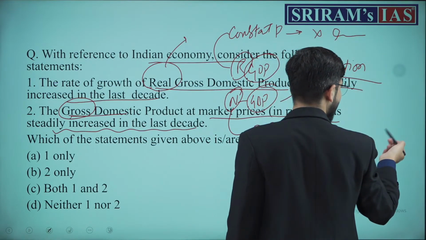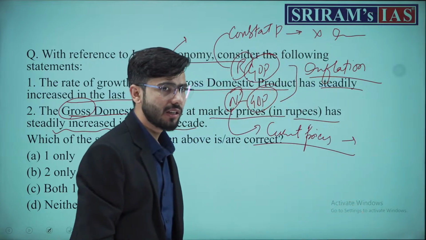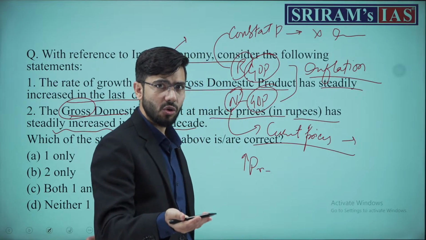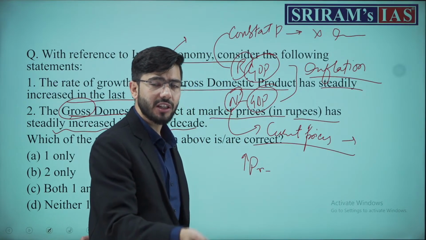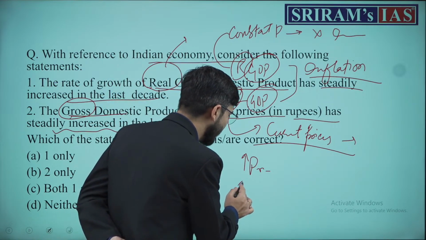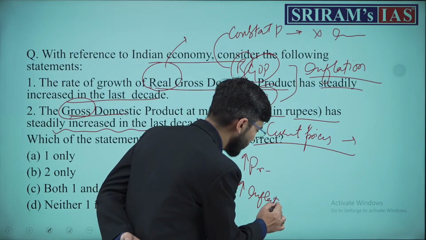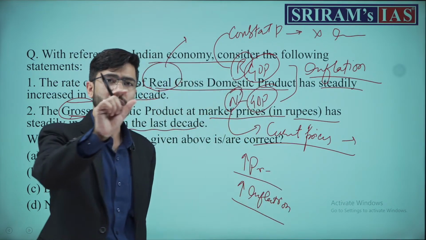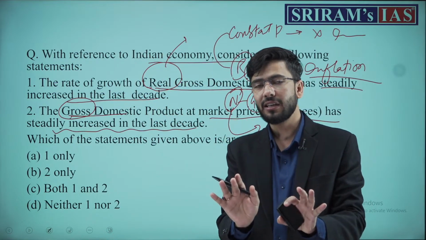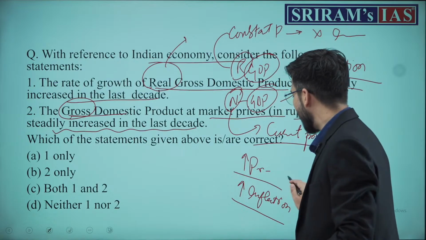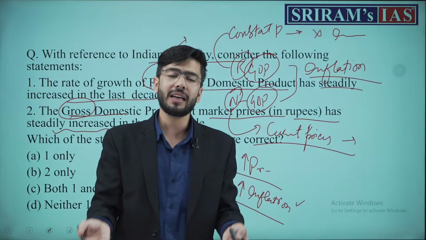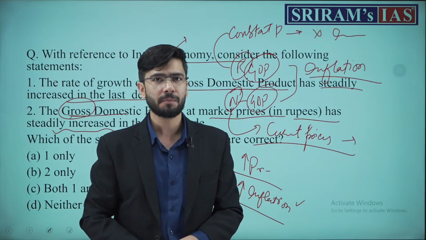But current prices will have two things. One is the increase in production. There would be an actual increase in production over one decade, ten years, and there will also be an increase in inflation. Even if we have just 5% growth, along with that growth rate there would be an inflationary rate also, because we have to maintain inflation of 4% plus or minus 2%.